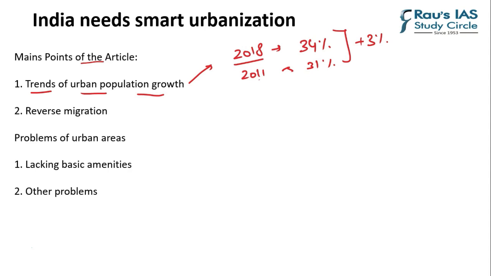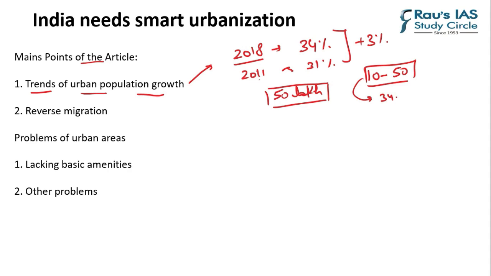However, the number of cluster cities with a population in excess of 50 lakh has remained more or less the same. However, the number of cities which had a population of 10 to 50 lakh has gone up from 34 to 50. Now, this is an interesting trend. It means people want to move towards intermediate centers. So this trend of urban population growth is very interesting to know.